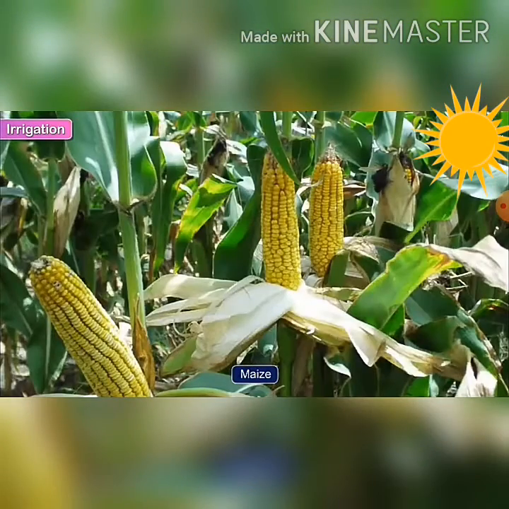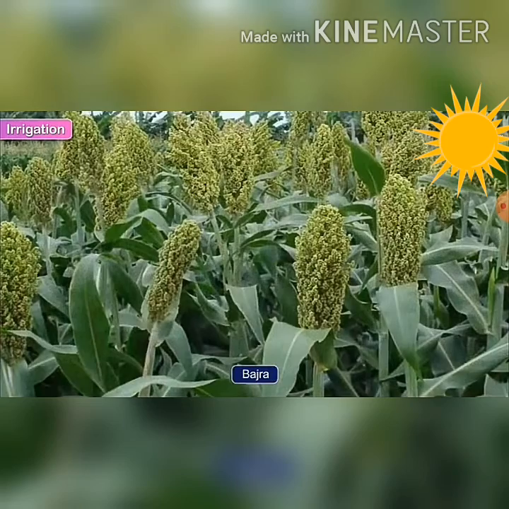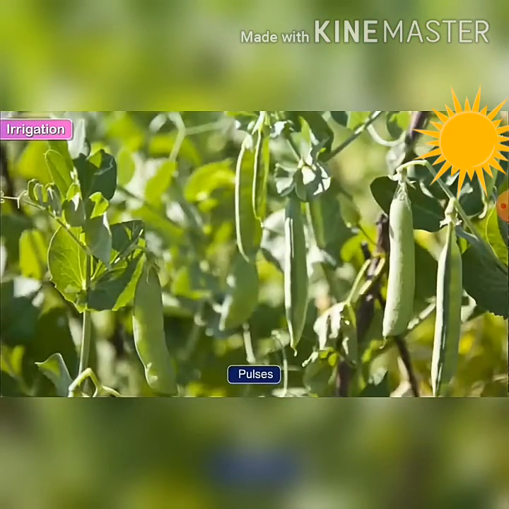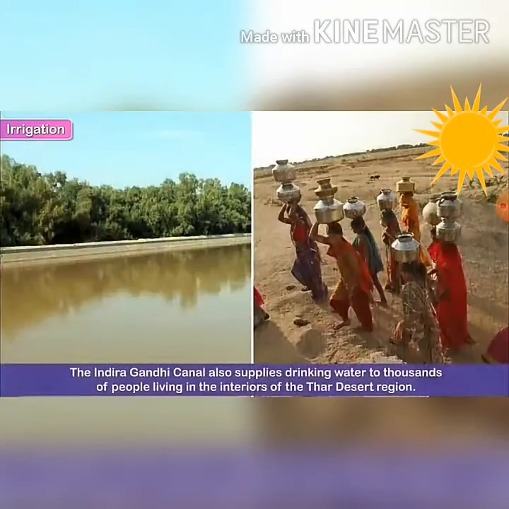Wheat, maize, jowar, bajra, cotton, pulses, sugarcane, etc. are grown here. The Indira Gandhi Canal also supplies drinking water to thousands of people living here.